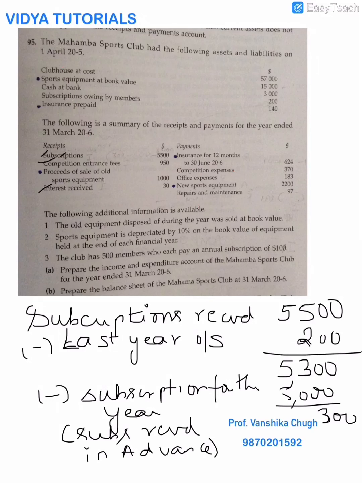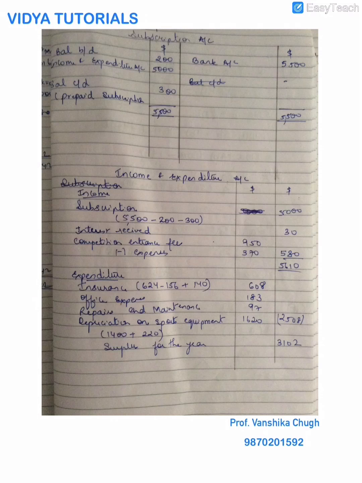Now you can balance your income and expenditure account. I have added all the incomes and deducted all the expenditure. This I get, please mark, it is surplus for the year. Surplus, and if it's a loss, you will write deficit for the year. You will not write profit or loss.